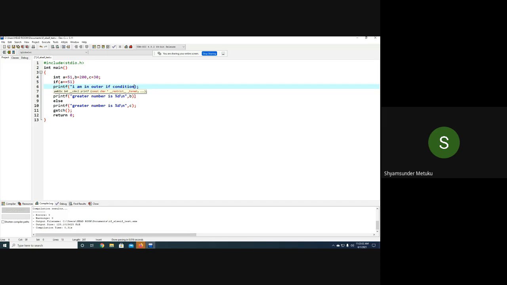I'm writing randomly, it's not a particular program. Then I'm trying to give one more if condition inside. See how I'm writing the indentation, that is more important. I am in second level inner if condition.